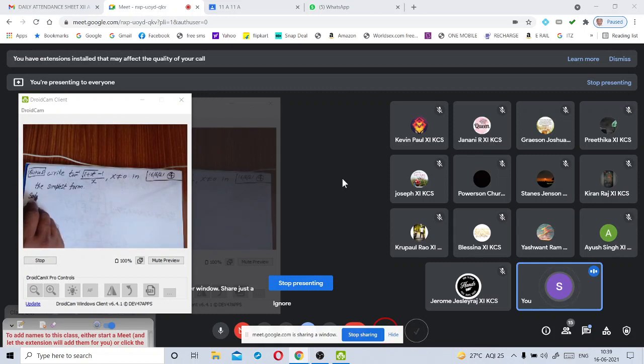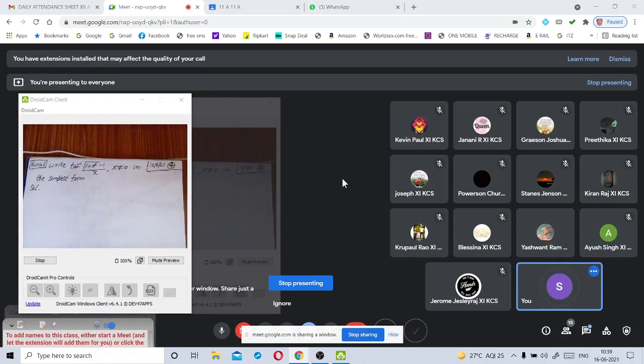Okay, my children, this is a very important model. A function in the inverse trigonometric function will be given. We have to write that given inverse trigonometric function in its simplest form, by using the substitution method.